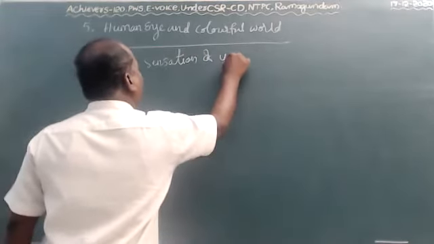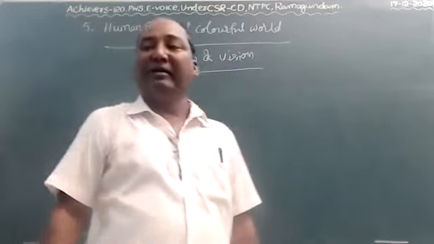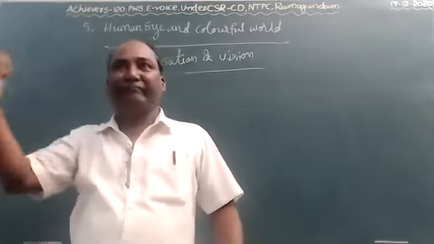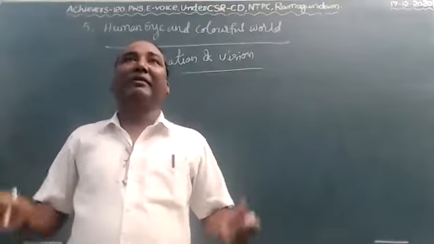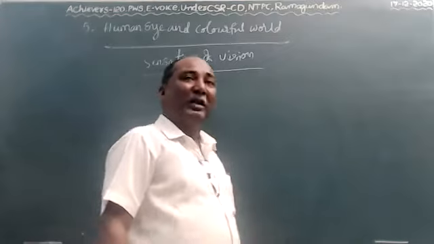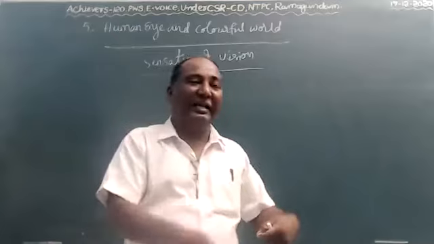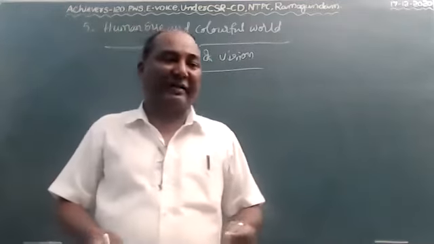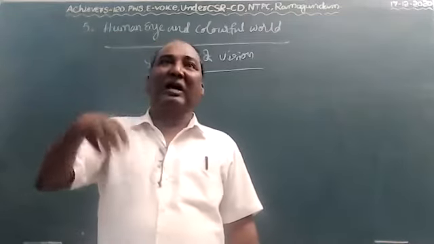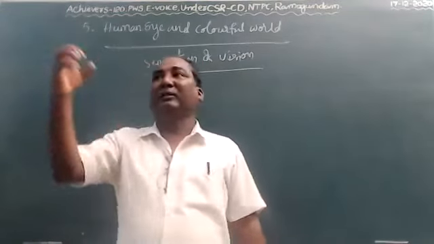The eye works on the principle of sensation of vision. We can see the whole object through the eye. Without eye, we can't imagine the world. Does the eye form a virtual image? It is impossible, because the eye forms a real and inverted image. And not only that, we can see the object very clearly. When we see the object very clearly, that person is a very healthy person.